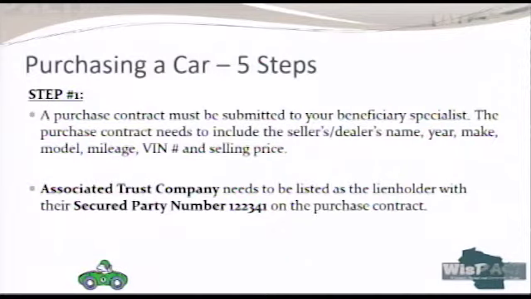The purchase contract needs to include the seller or dealer's name, the year, make, model, mileage, VIN number, and selling price of the automobile. Associated Trust Company needs to be listed as the lien holder with their secured party number 122341 on the purchase contract.